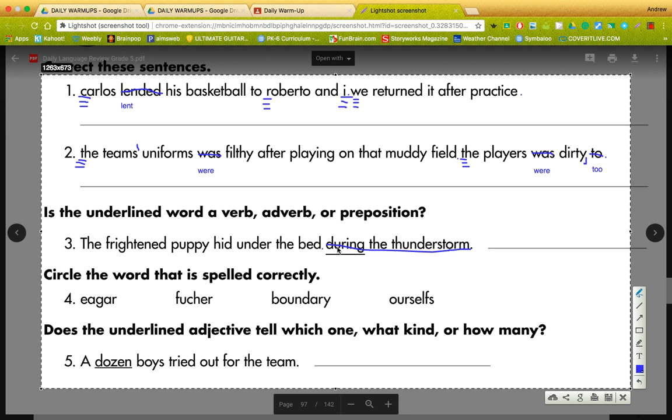Circle the word that is spelled correctly. Guys, I think it's boundary. That's the one I'm picking. Tell me if I'm wrong. Let me get that circled correctly.